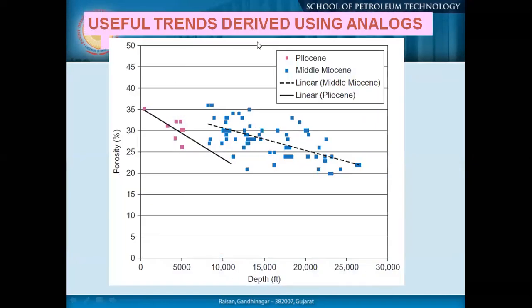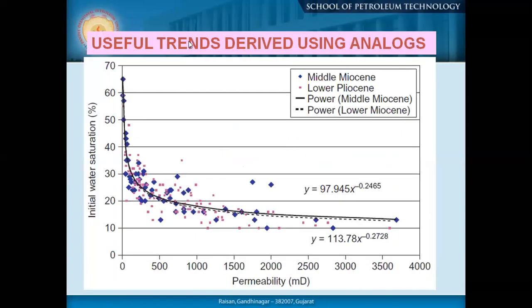Okay, so, useful trends derived using analogs. Once you are doing this, you see this is one trend, that is another trend. Which trend do you want to follow? You need to correlate with your analog. Another useful trend derived using analogs: you can understand how rocks of different ages give different trends of water saturation with respect to permeability, and that ultimately helps us use the same formulations for our own activity.